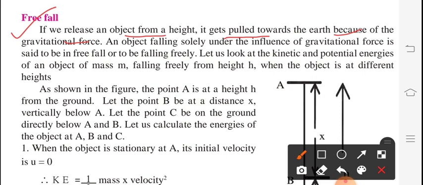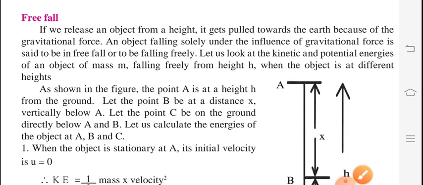So the same thing we are considering over here. An object falling under the influence of gravitational force is said to be in free fall, or we can say to be falling freely.